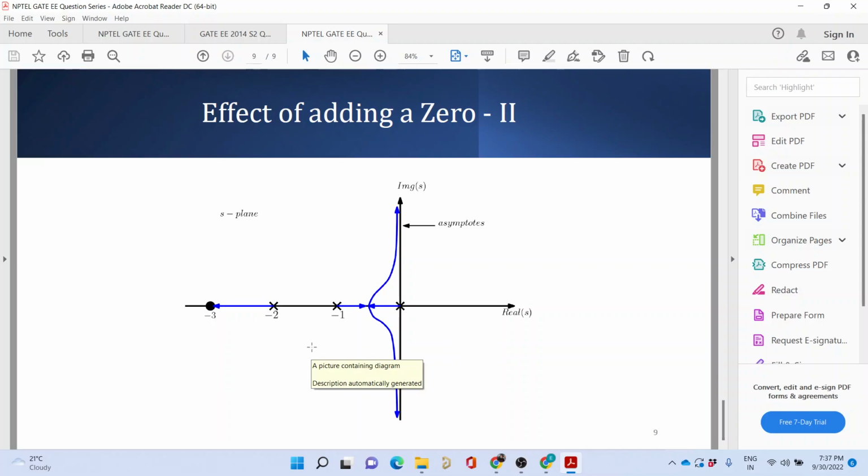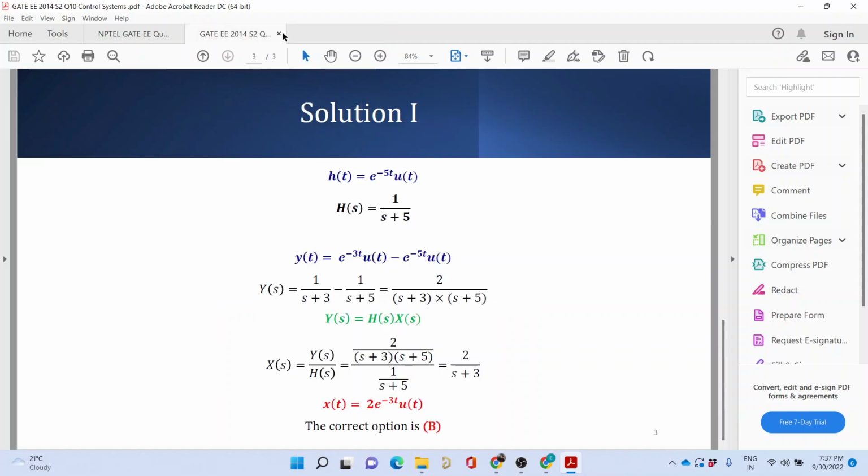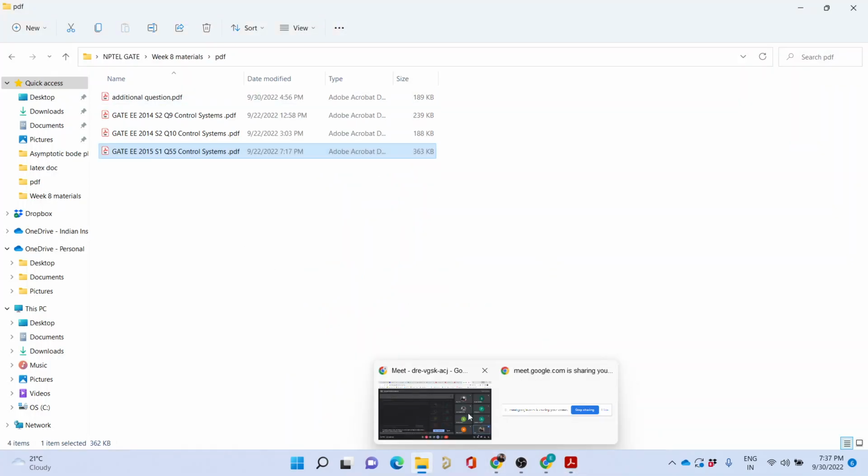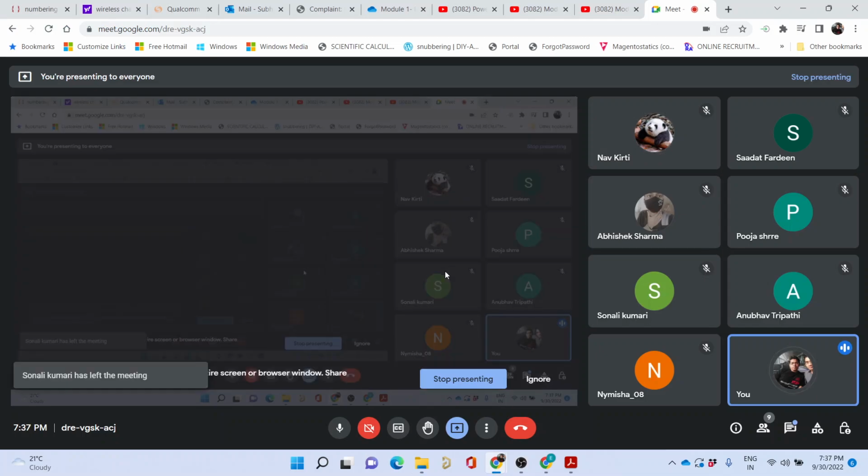Now let us move over to another sum. This sum is a bit tedious, but it will teach you something. So what is the key lesson that you learned from the sum that I just showed? Anubhav, what is the key takeaway point from the sum that you have just done?